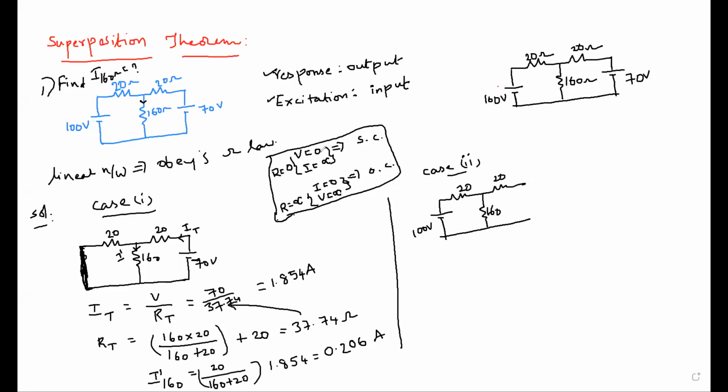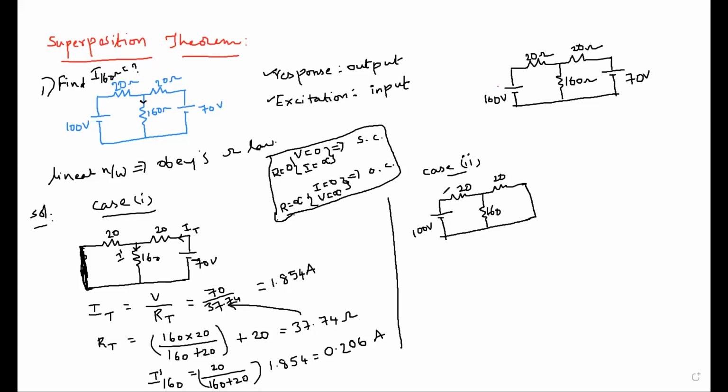To make the voltage value 0, what do we need to make? Short circuit. Open circuit in the sense two terminals are open, that means current won't flow. Current won't flow means voltage is maximum. But here we want to make the voltage value 0. 0 in the sense you need to make it a short circuit. Right. Now the circuit redrawn is completed.